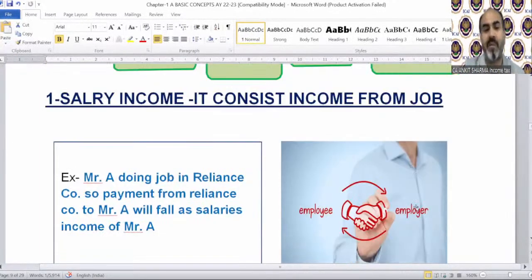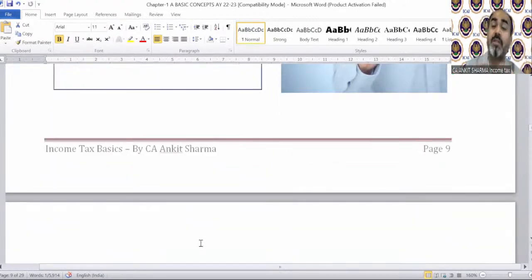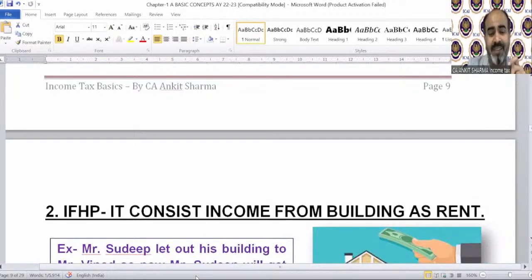What is salary income? If Mr. A is doing a job in Reliance company, so payment from Reliance company to Mr. A will fall as salary income of Mr. A. As simple as that. There's nothing difficult, unless you do not have interest in that thing.